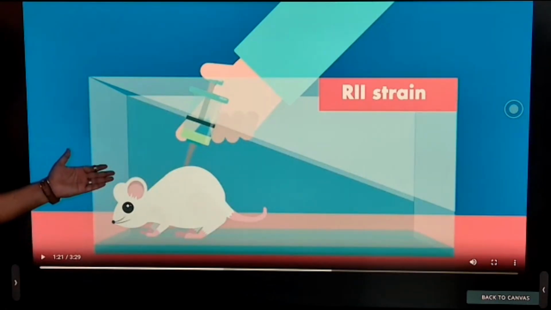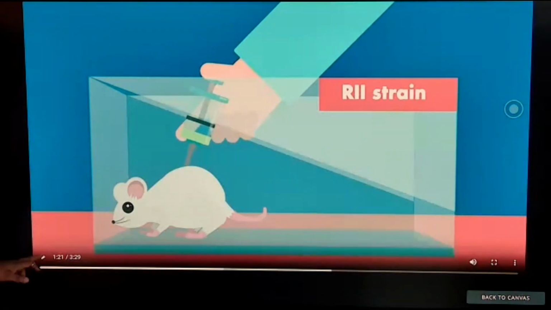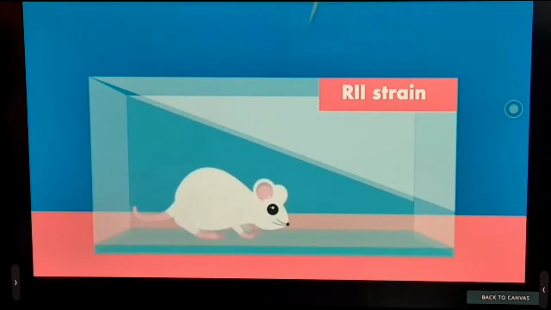But R strain, madam, R strain is what? Non-virulent, right? So mice will survive. See?